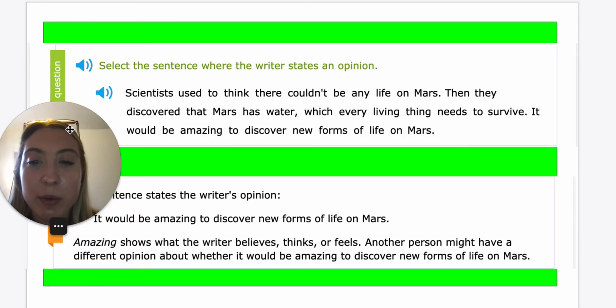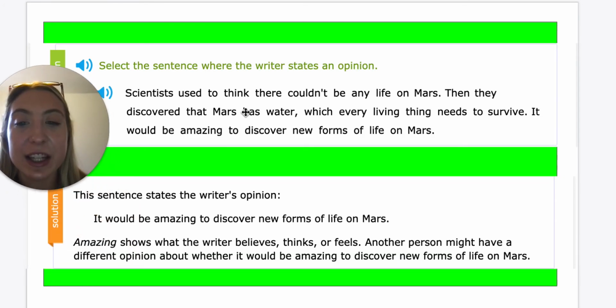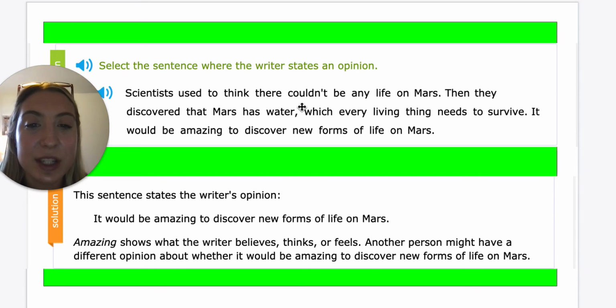So what we're going to be working with today is reading. Select the sentence where the writer states an opinion. The first thing we do is read all the way through. Scientists used to think there couldn't be any life on Mars. Then they discovered that Mars has water, which every living thing needs to survive. It would be amazing to discover new forms of life on Mars.